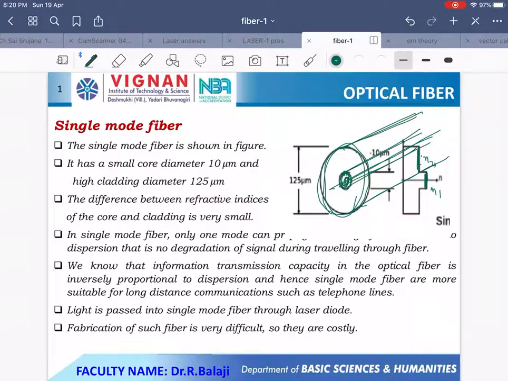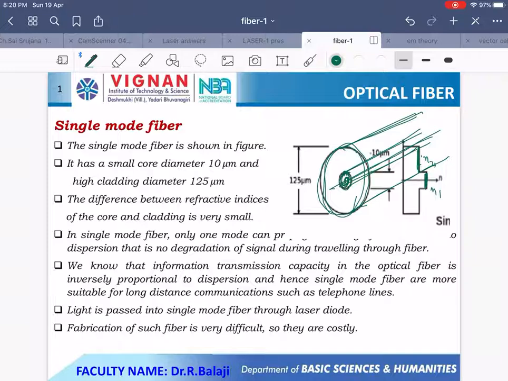So the single mode optical fiber has a very small core diameter. That's why the propagated wave almost travels along the axis of the optical fiber. So in this case there is no dispersion and distortion losses. So these optical fibers are very suitable; the communication losses are very less in case of single mode optical fiber. So these fibers are very useful to send information over long distances. That's why it is used in long distance communications like telephone communications.